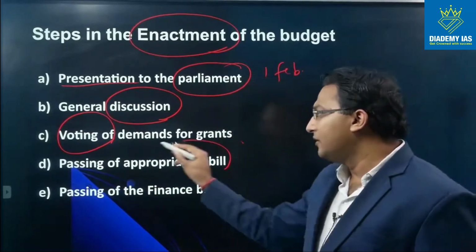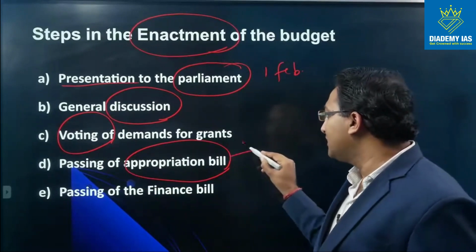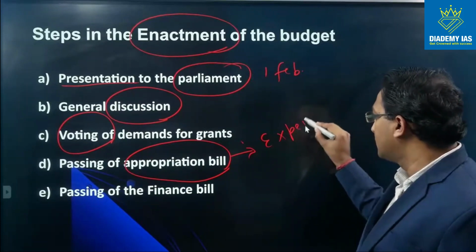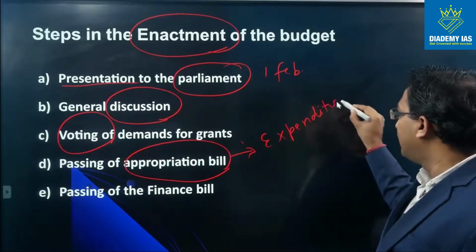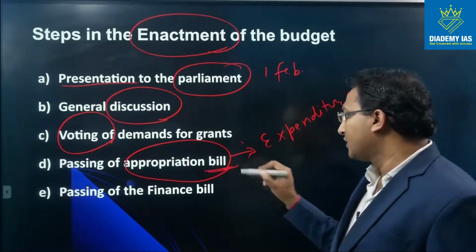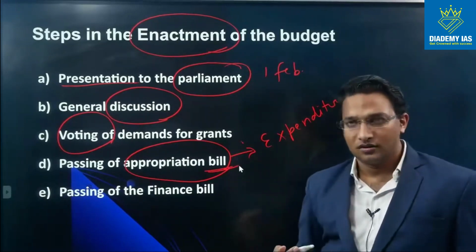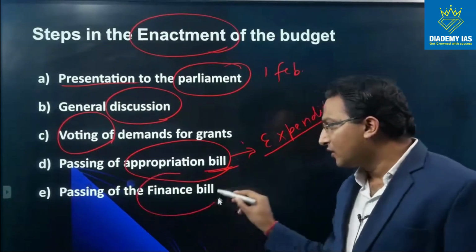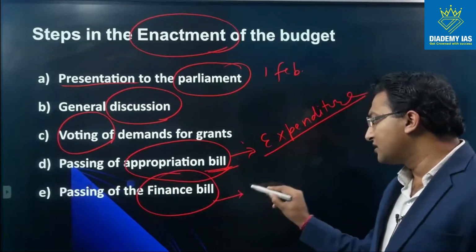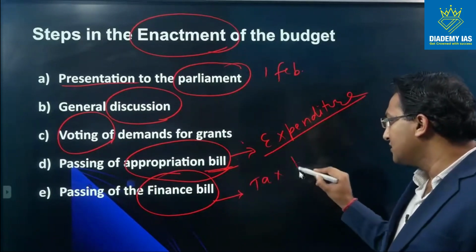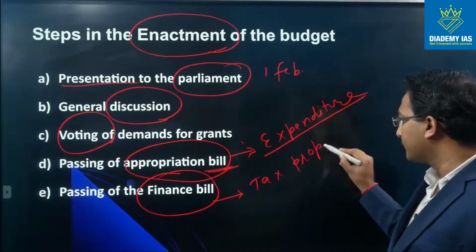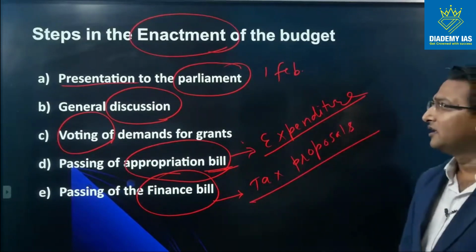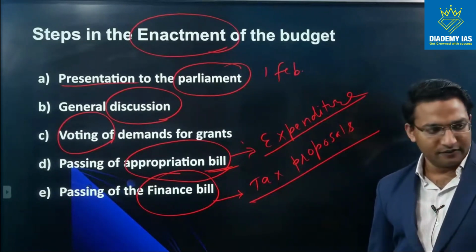Passing of the appropriation bill. This appropriation bill means the proposals regarding the expenditure. So a separate bill, this bill is basically the proposed law regarding the expenditure. Passing of the finance bill. In this finance bill, all the tax proposals are mentioned.